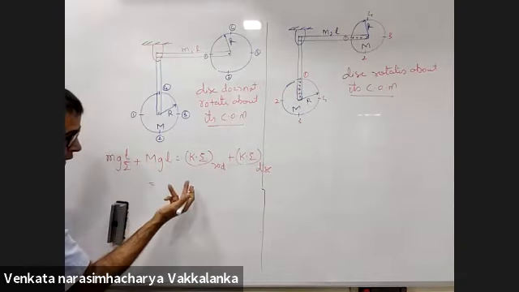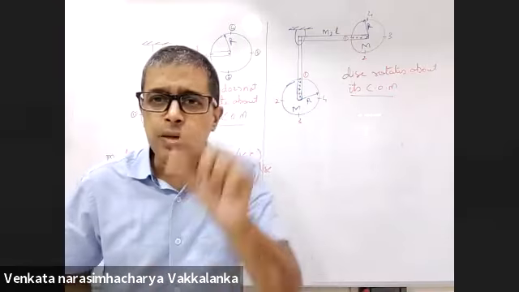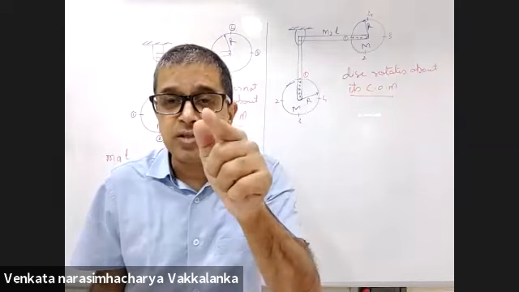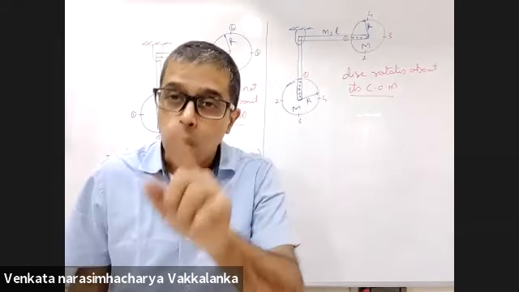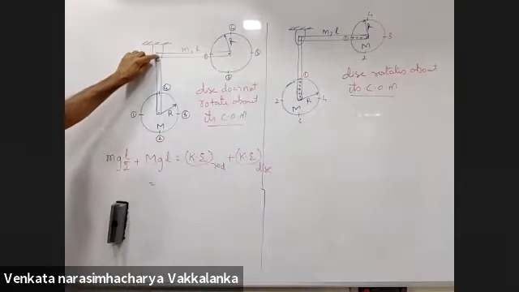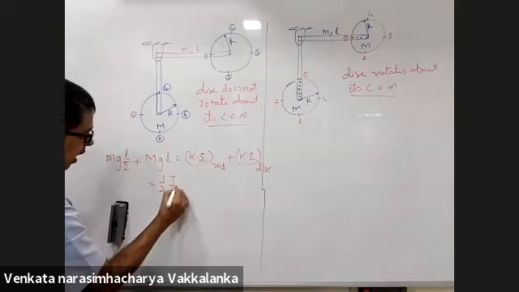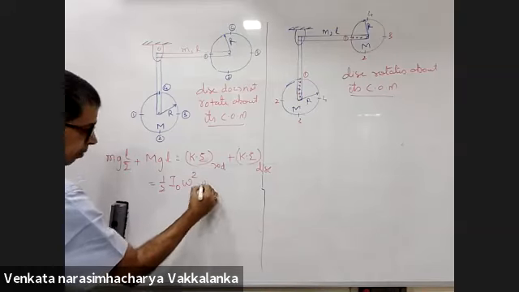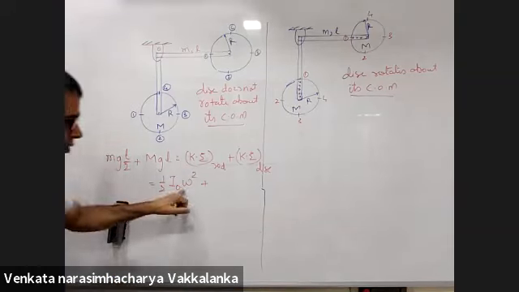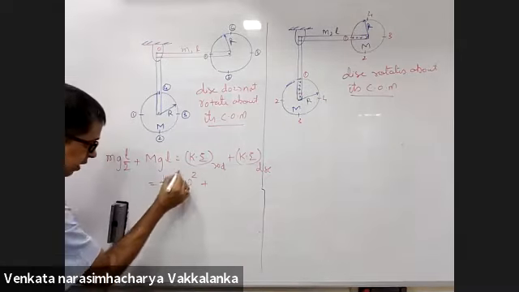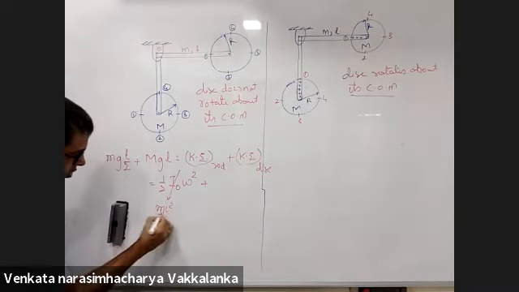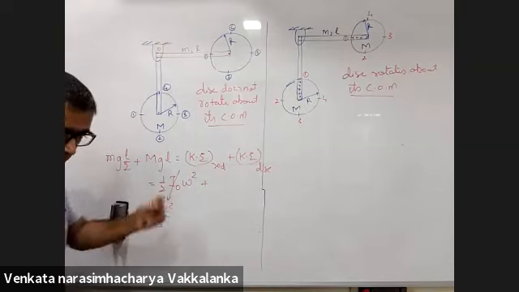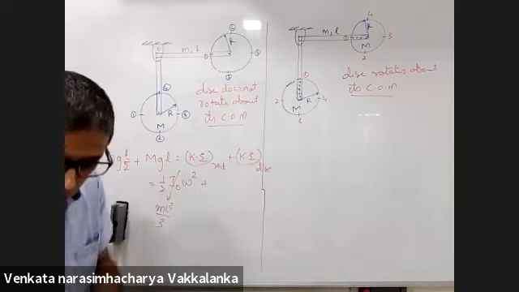For the kinetic energy of the rod, I have two ways: kinetic energy of the rod about its center of mass plus kinetic energy of center of mass with respect to ground, or take pure rotation about this point: half I about O into omega squared. This is the rod. Is everybody clear? I will be small ml square by 3, the moment of inertia about O.